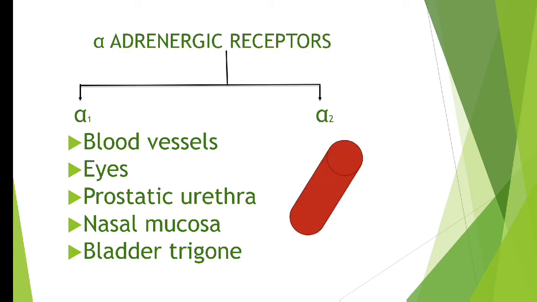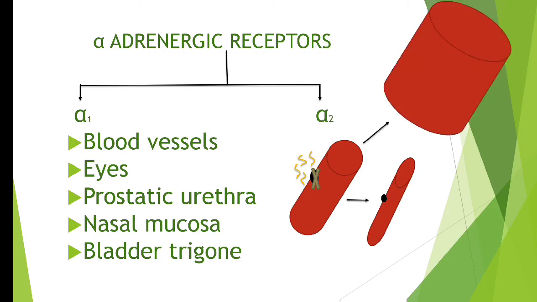Now suppose this is a blood vessel. On the blood vessel you will find the alpha receptor. When this alpha receptor gets activated, it results in vasoconstriction. And you know what happens when the blood vessel constricts? Yes, it increases the blood pressure, hypertension occurs. But when we block the alpha receptor, it results in vasodilation. So alpha blockers have a role in the treatment of hypertension. How can they treat hypertension? By blocking the alpha receptor present on the blood vessel.